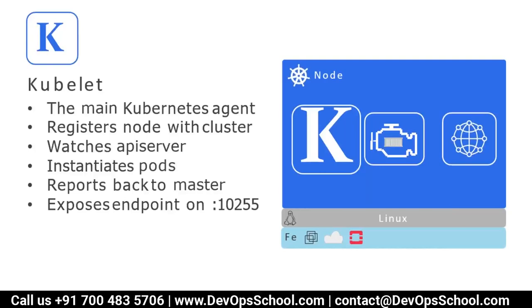Then it watches the API server, and kubelet instantiates a pod. Remember, the scheduler in the master schedules the pods, but kubelet instantiates a pod and reports back to the master. When I say master, it is always the API server. Kubelet gets exposed to the endpoint 10255. So this is the kubelet which is running. This is the real minion actually.